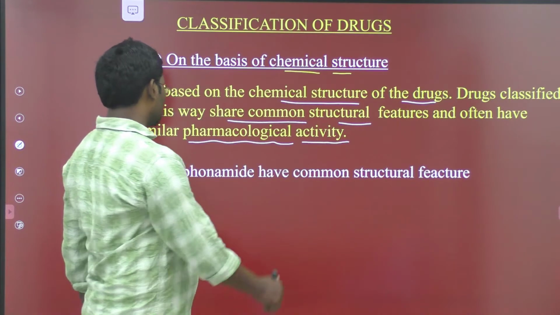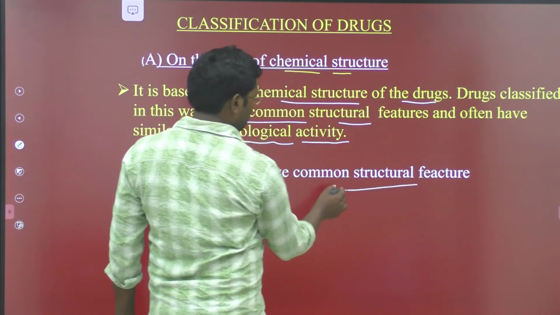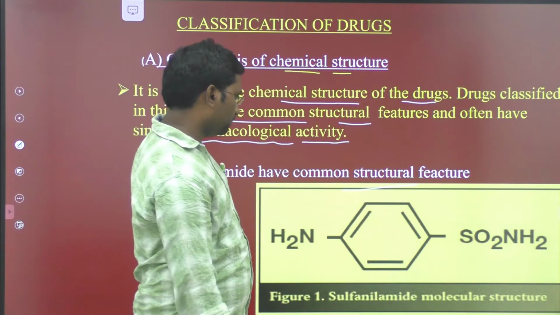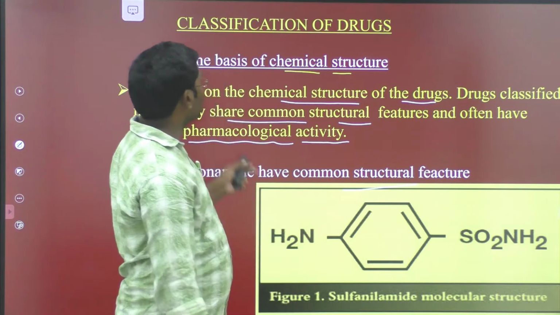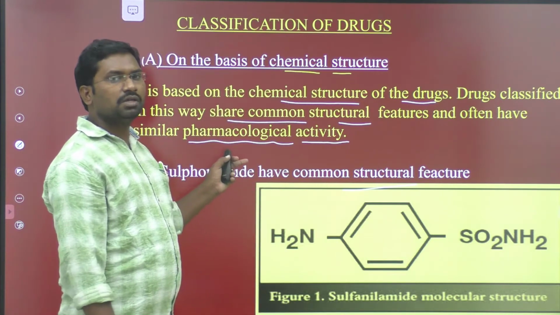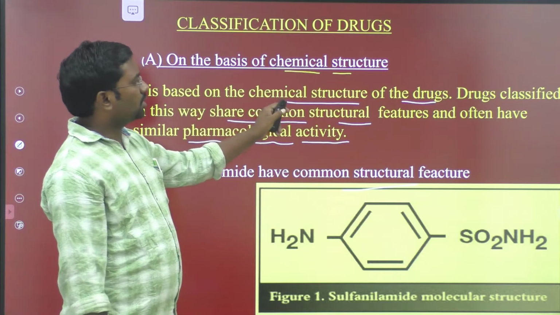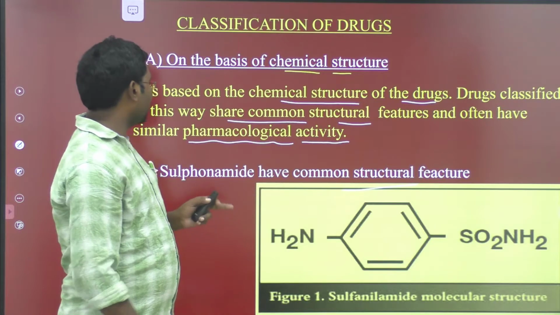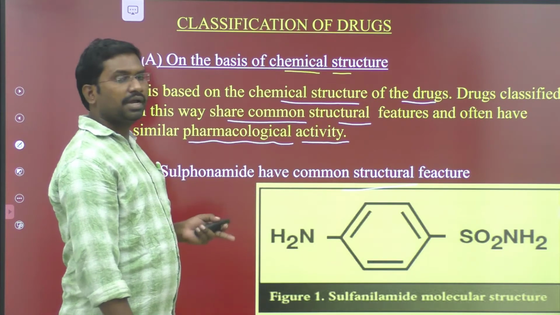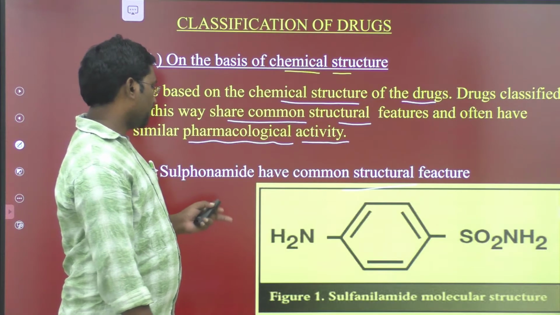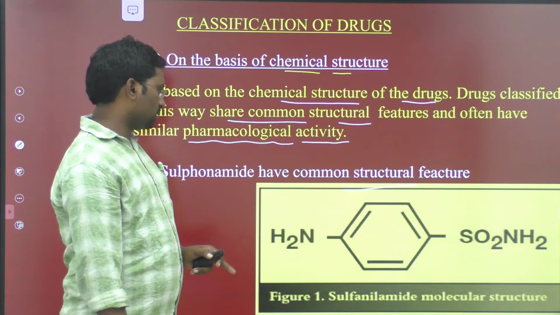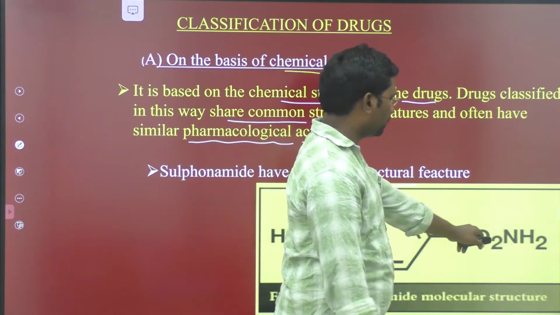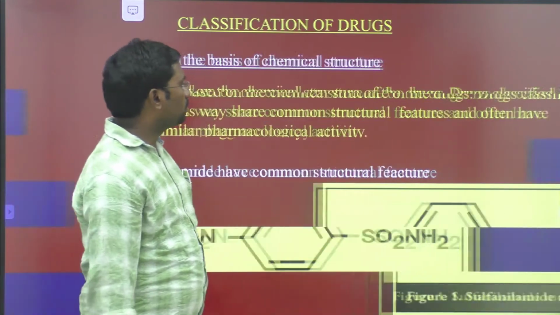For example, sulfonamides have common structural features. This is the molecular structure of sulfonamide, a basic example of classification on the basis of chemical structure. Drugs share common structural features and have similar pharmacological activity. The best example is sulfonamide: an aromatic ring, one amino group, and a sulfonamide group, SO2 and NH2, is present.